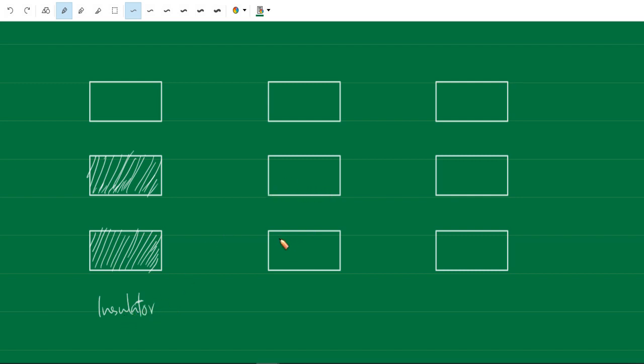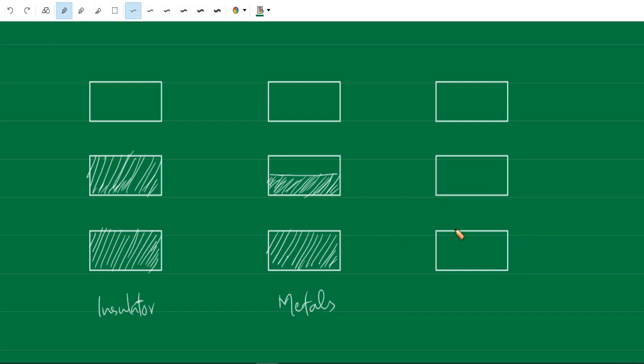Whereas in the second case, the first one is filled, the second is half filled, okay, partly filled, and the final one is empty. But because of this second band, which is partially filled, the electrons can move in an electric field. So these electrons in the second band can move in an electric field. Okay, so they are called conductors, or these are metals. Okay, such crystals are metals.